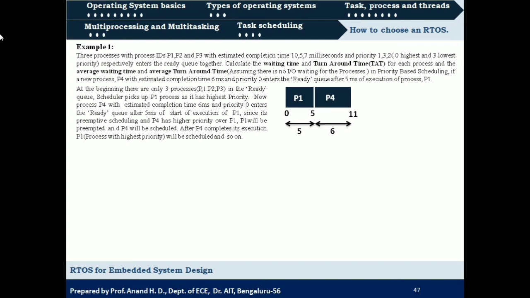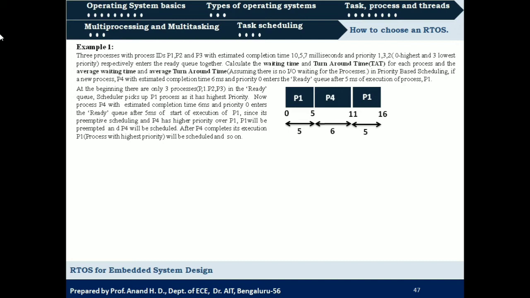Once P4 completes, there are 3 more processes now, P1, P2 and P3. Out of that, again P1 has the highest priority. So P1 will be scheduled again for execution for the next 5 milliseconds. Once P1 completes, there are 2 more processes, P2 and P3.